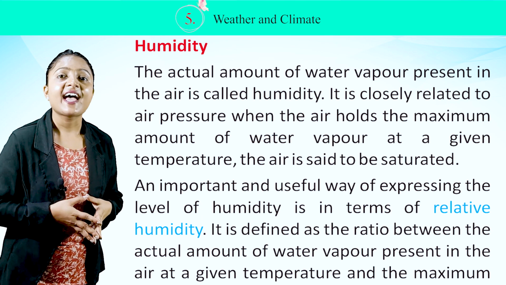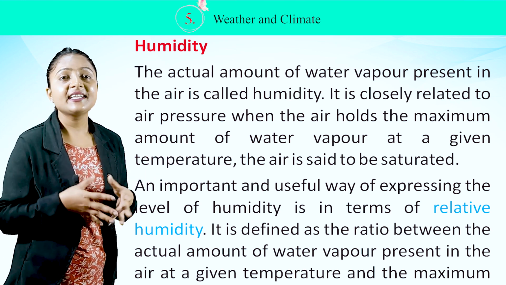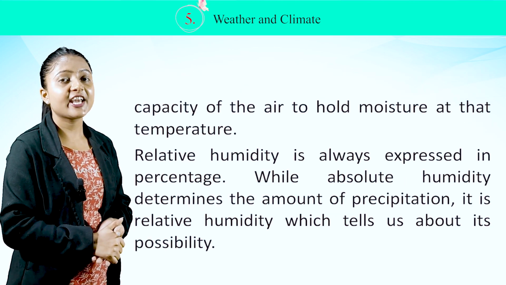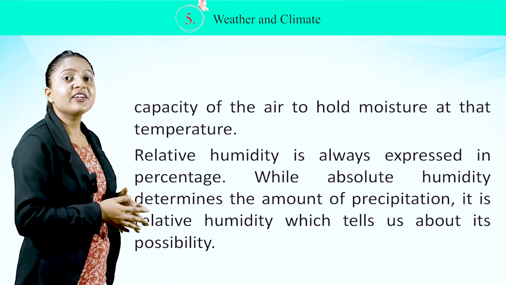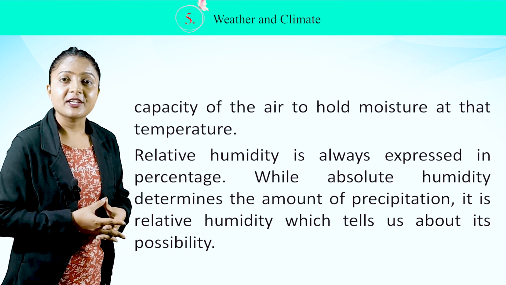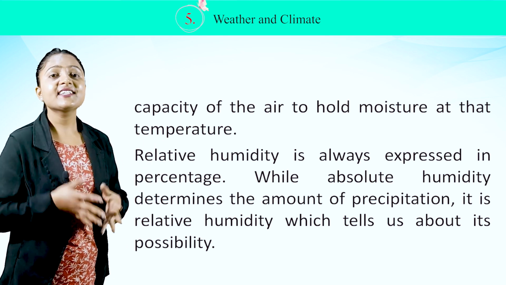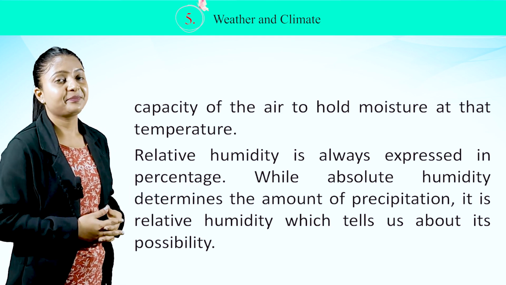It is defined as the ratio between the actual amount of water vapor present in the air at a given temperature and the maximum capacity of the air to hold moisture at that temperature. Relative humidity is always expressed in percentage, while absolute humidity determines the amount of precipitation. It is relative humidity which tells us about its possibility.